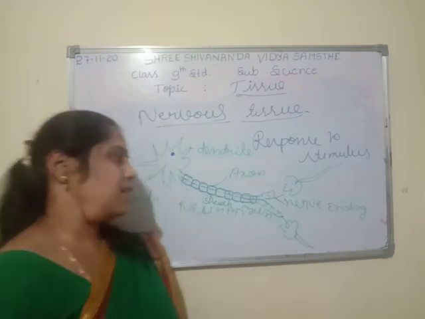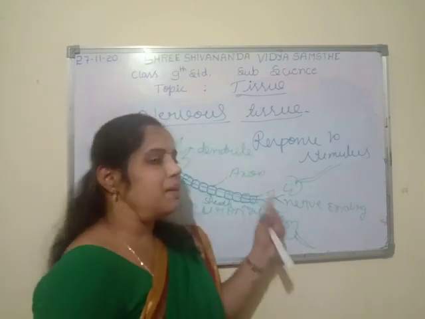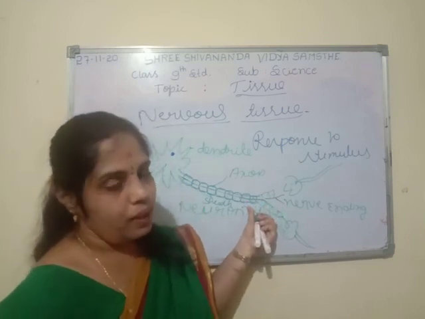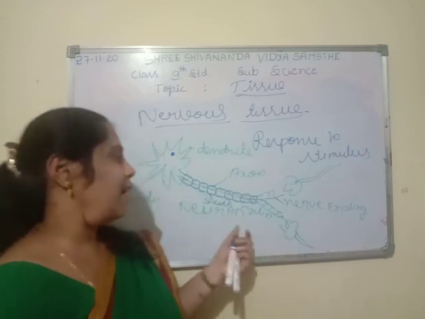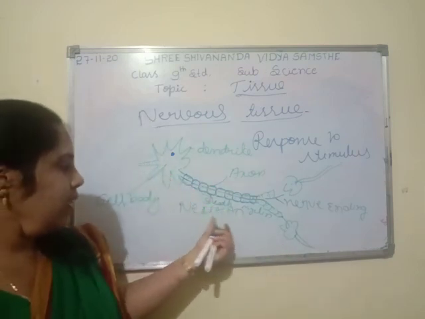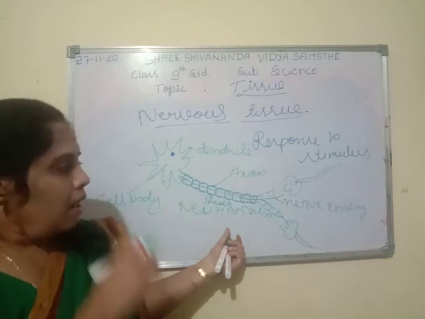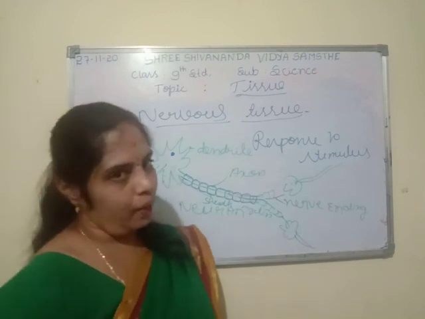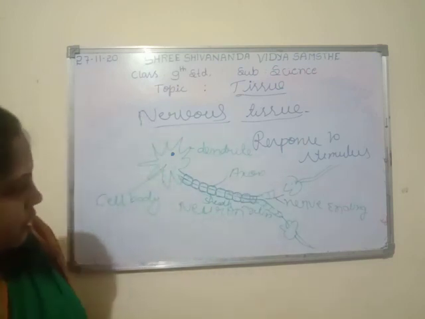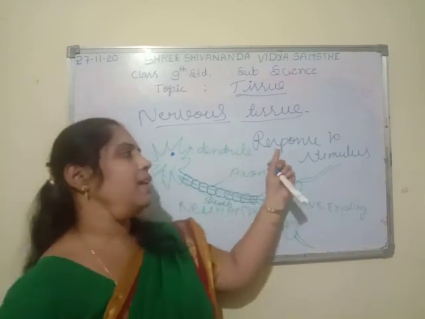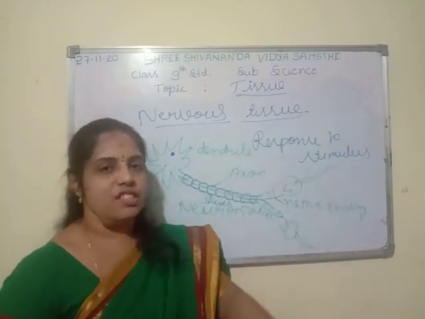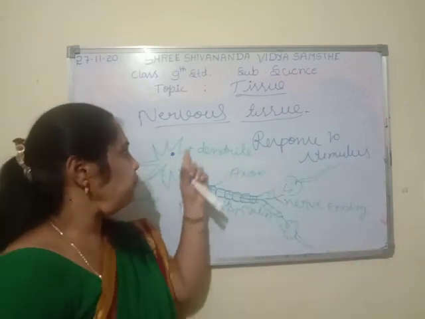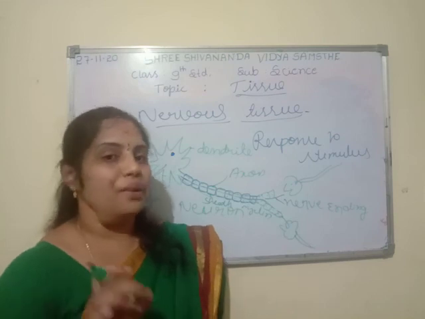So this kind of suggestion and impulse is given by the neuron, that is, the nervous tissue. If you observe the textbook, you have a figure like this. This is the neuron, which together forms nervous tissue. This is about nervous tissue, which is very helpful in showing a response according to the stimulus. That is the nerve cell or neuron.